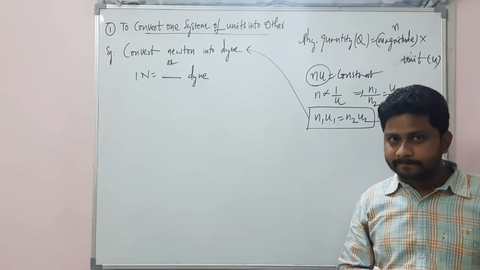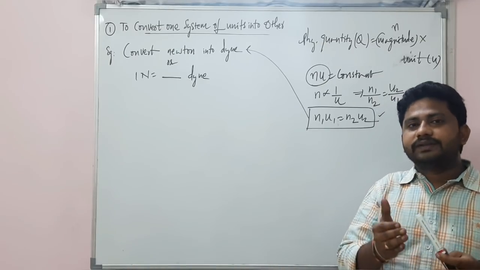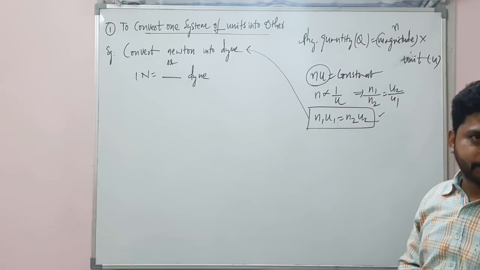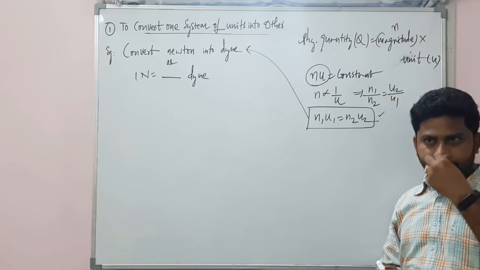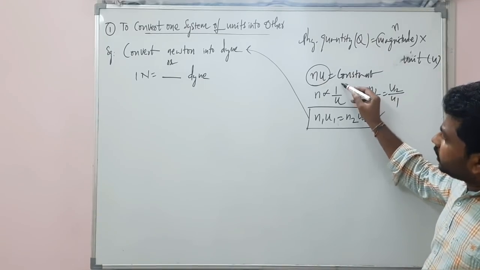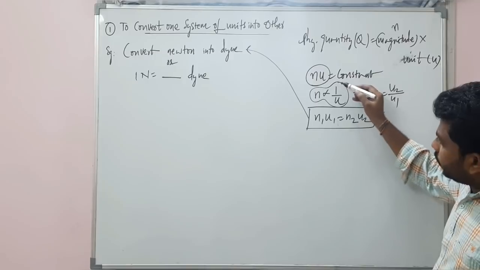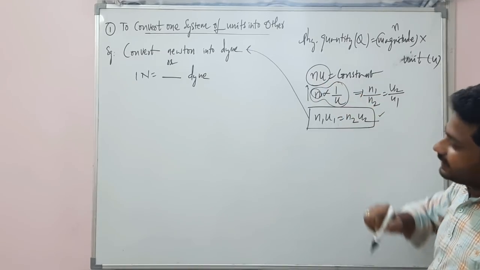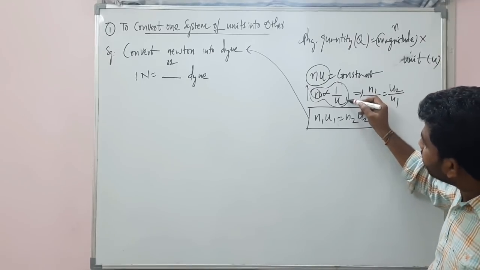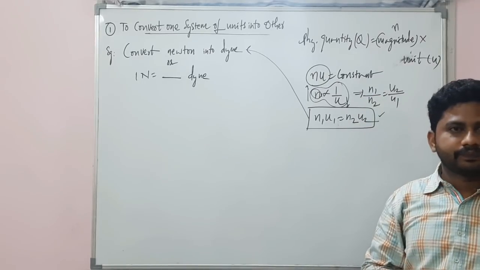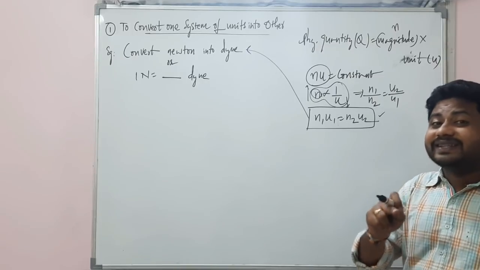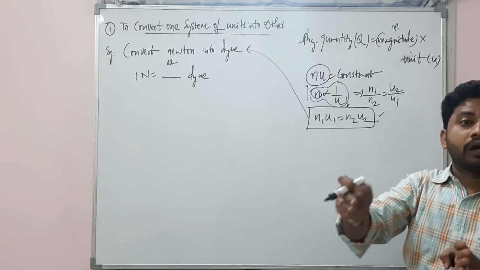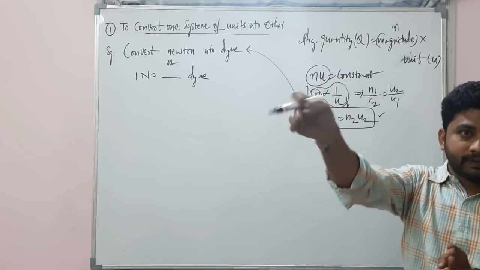Are you ready? Let's discuss a little more about this equation. What is this equation? This equation tells that when the magnitude is increasing, the unit will be decreased. If the unit is increased, means from centimeters to meter or grams to kilogram, understand?